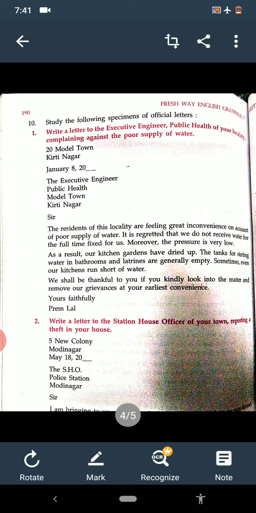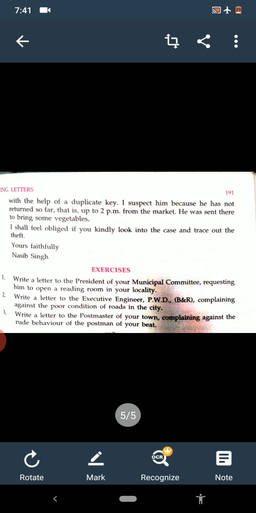I think our servant Ram Rakha has stolen the money with the help of a duplicate key. I suspect him because he has not returned so far, that is up to 2 p.m., from the market. He was sent there to bring some vegetables.